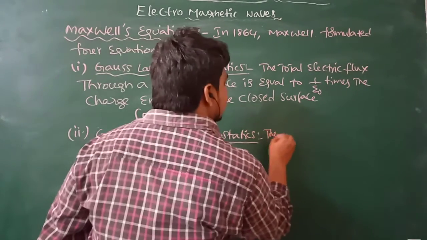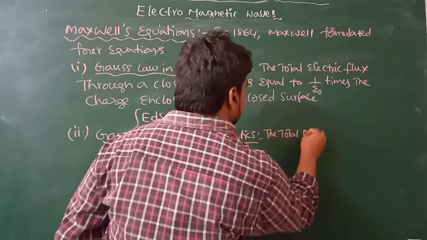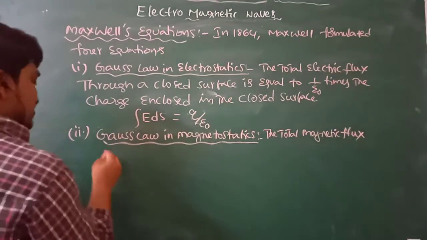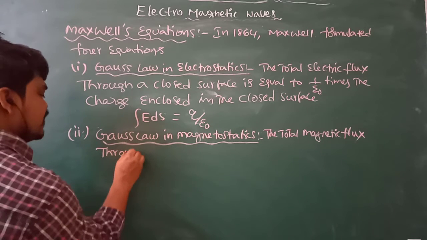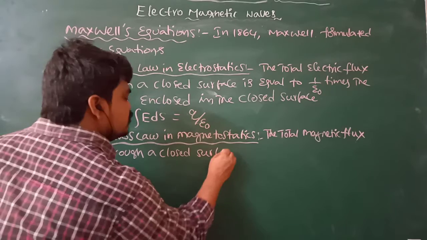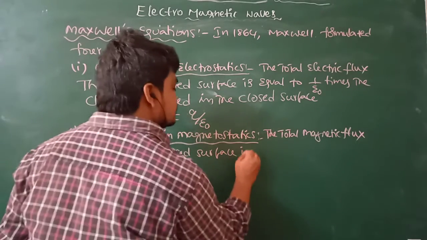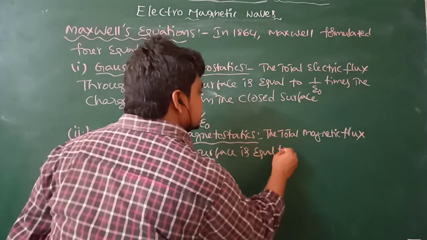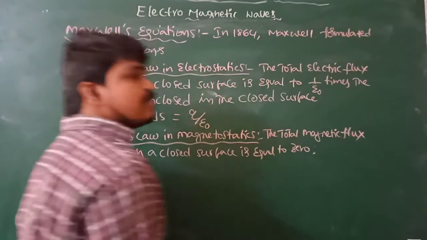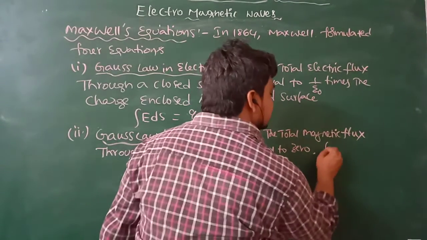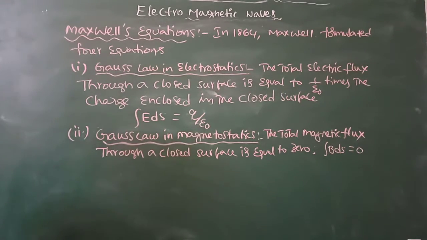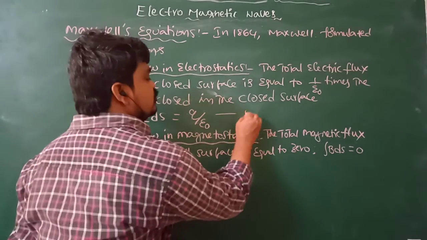The total magnetic flux through a closed surface is equal to zero. Mathematically it can be expressed as integral B dS is equal to 0.